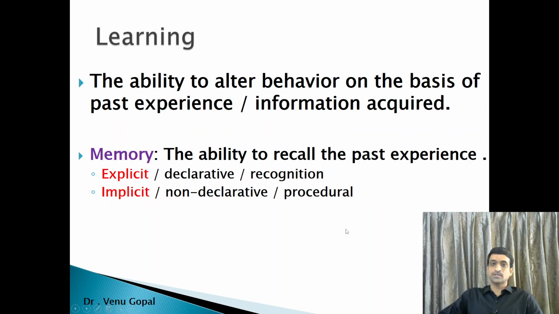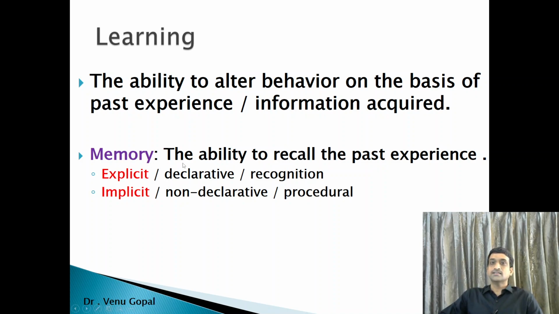If we take up the next point, that is learning, we need definitions for learning and memory. Learning is the ability to alter behavior on the basis of past experience or information acquired. So for example, if you come to the class of physiology or any class, you gain some information, or in practical you will experience something. Based on that, you will change behavior in the exam. That is what is learning, explained in a different way.